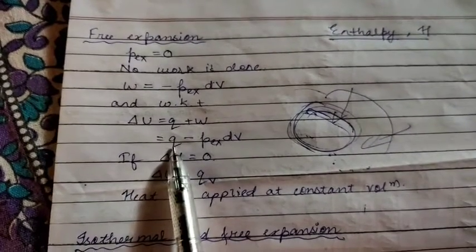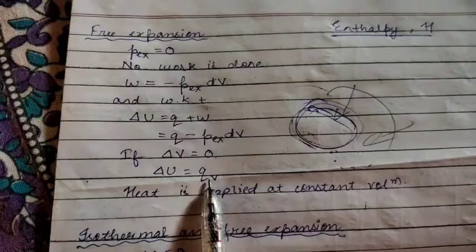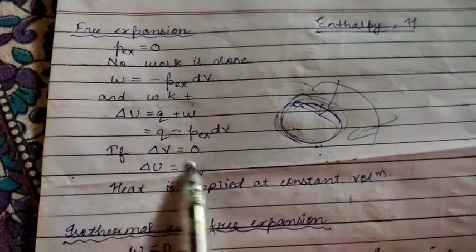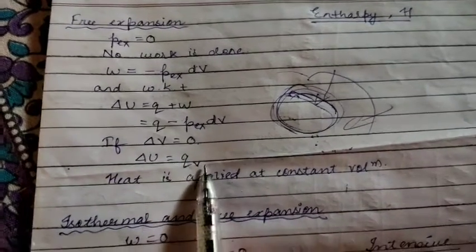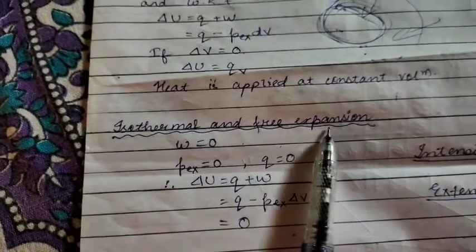What is left? Q is left, right? So delta U equals Q, and this V is written just to designate that this process is done when the volume is constant. Is it clear? So QV is written. Heat is applied at constant volume. Clear? Now isothermal and free expansion.